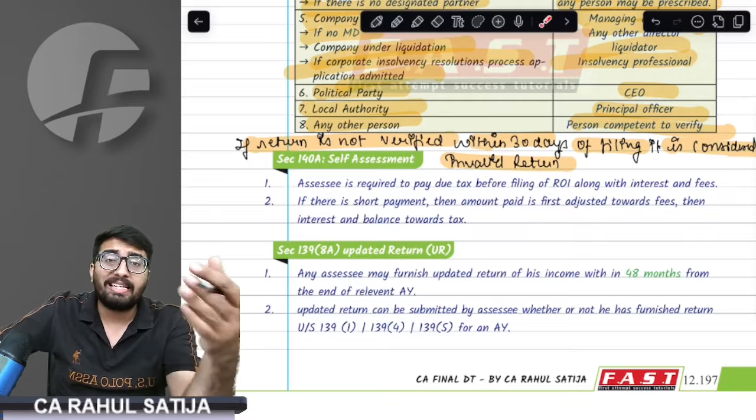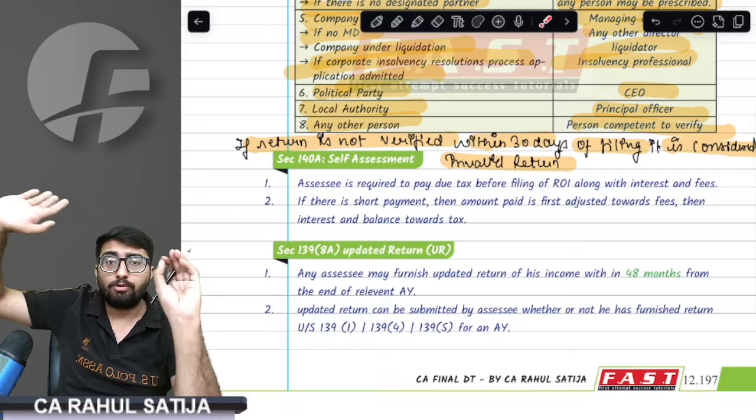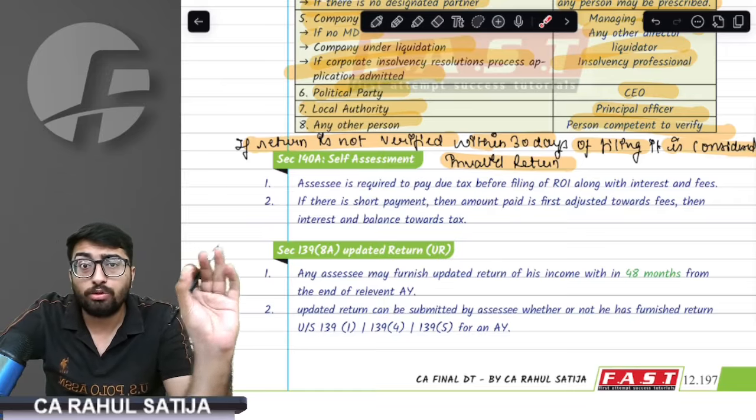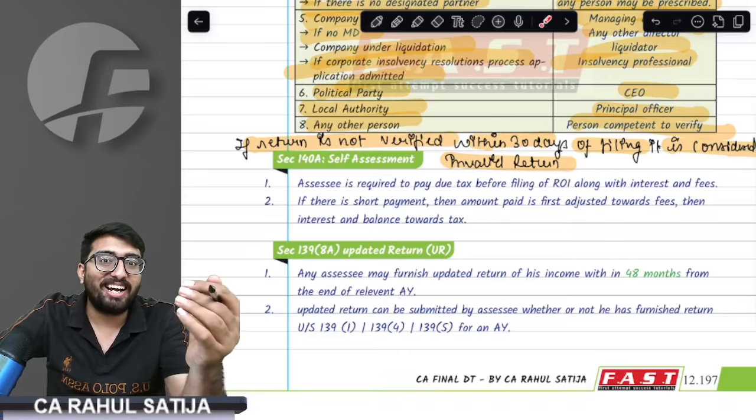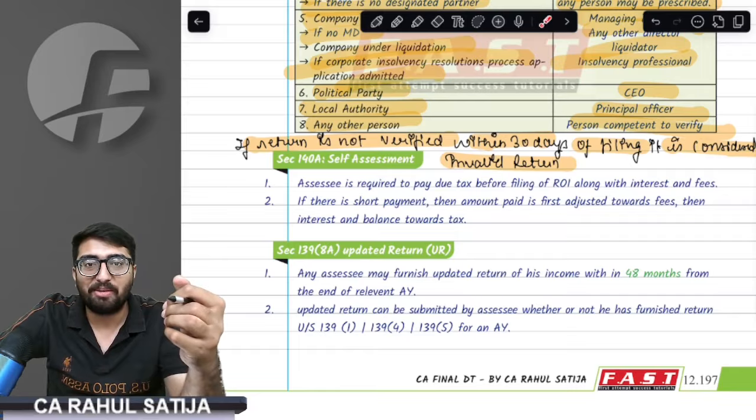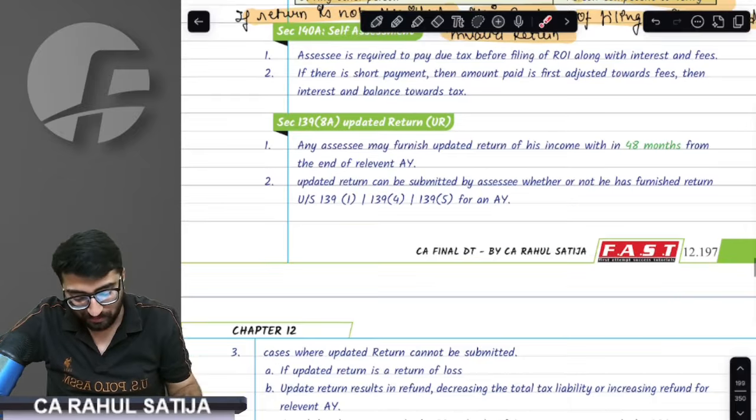Whenever you short pay the self-assessment tax, for example, you were due 10 lakh and you paid 5 lakh, first of all this self-assessment tax would go to fees, whatever fees is outstanding. Then it would go to interest, and after that, whatever amount is remaining will be adjusted against tax, so that again interest would be charged against you.